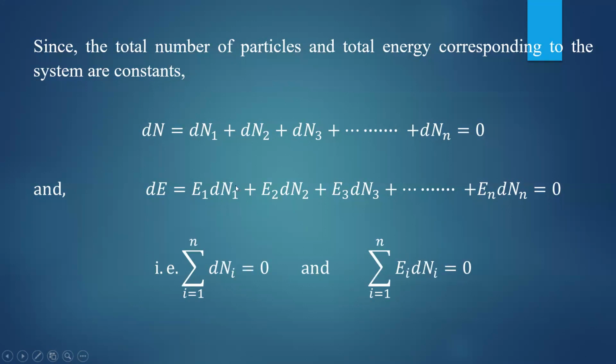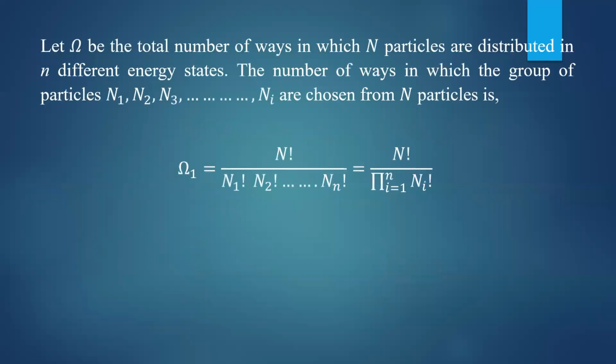Okay, so these are conservation laws. We have already studied them in the previous class, and using these conservation laws we can derive the expression for the Maxwell-Boltzmann distribution function. We'll see. Now, according to the Maxwell-Boltzmann distribution function, you have to consider how many ways you can put the system of particles in different microstates.